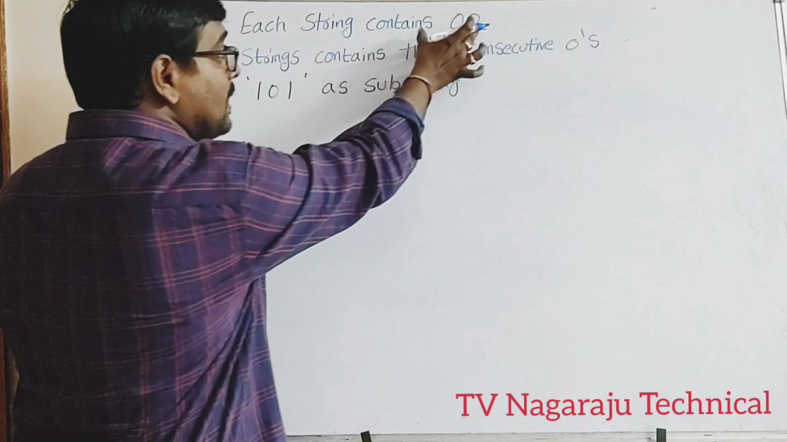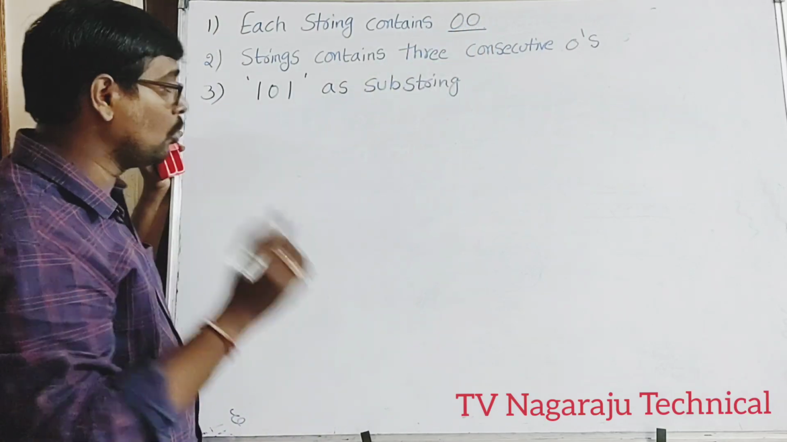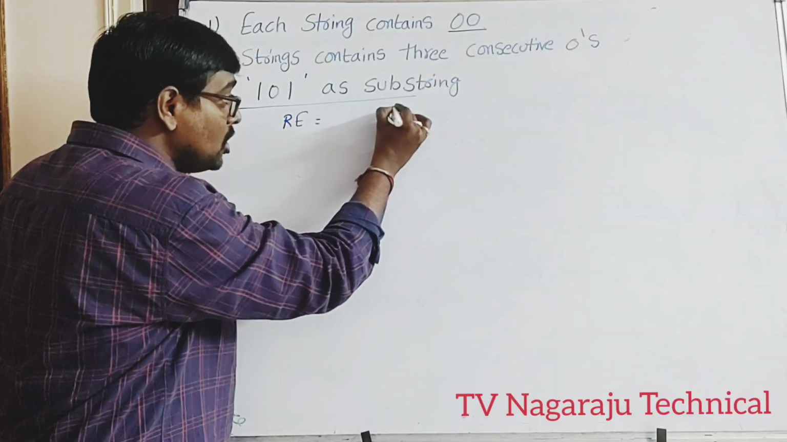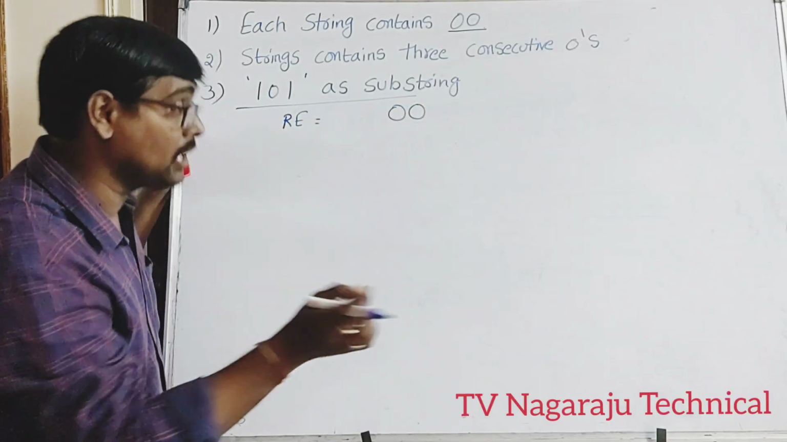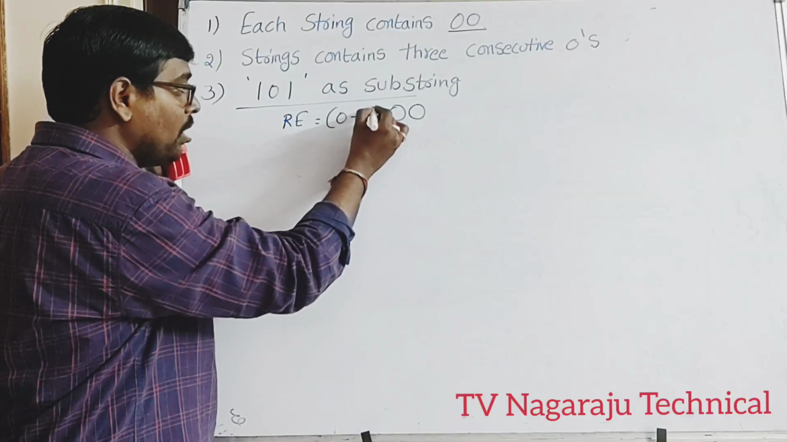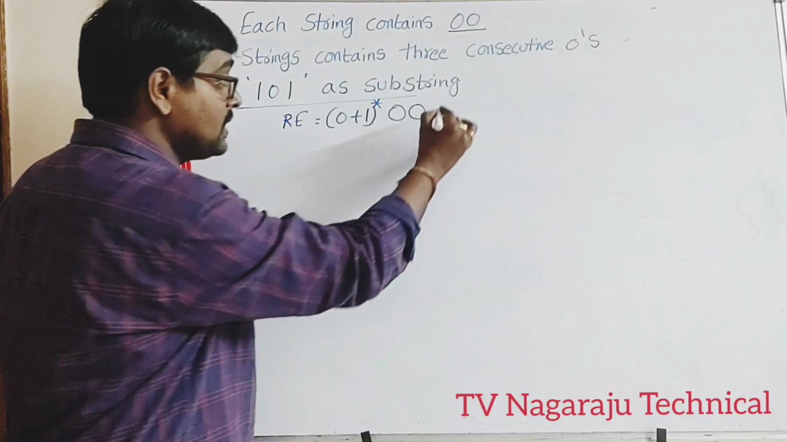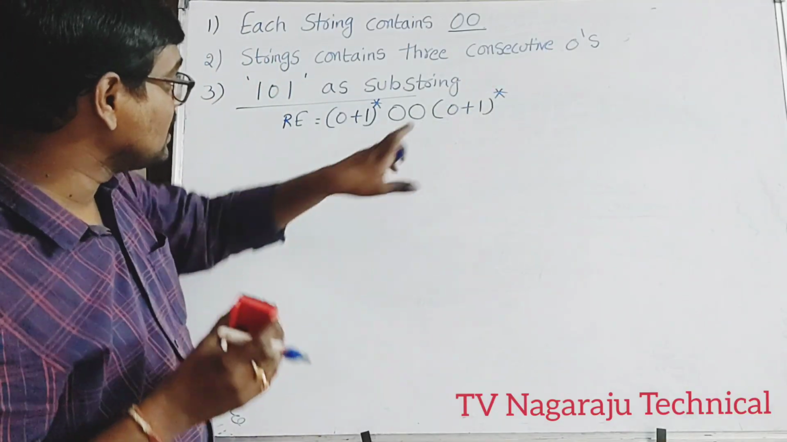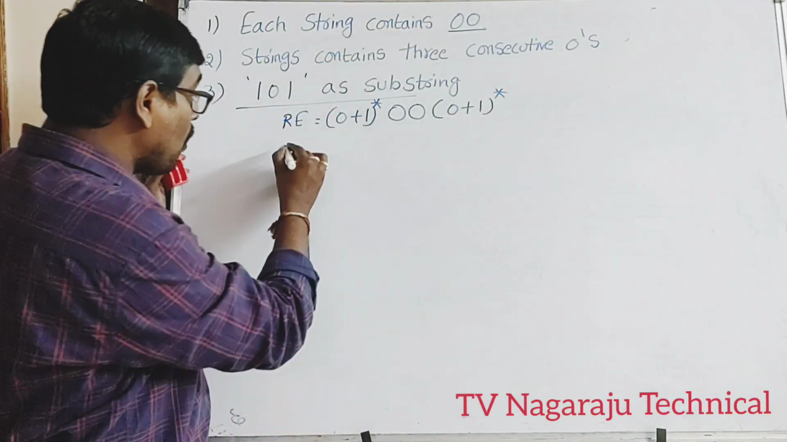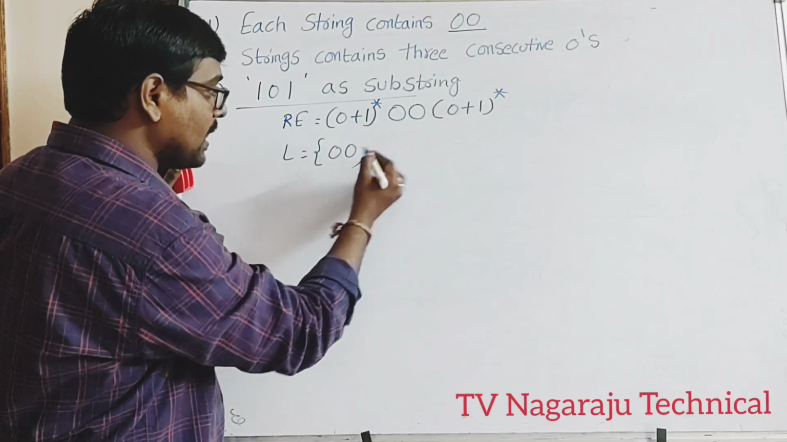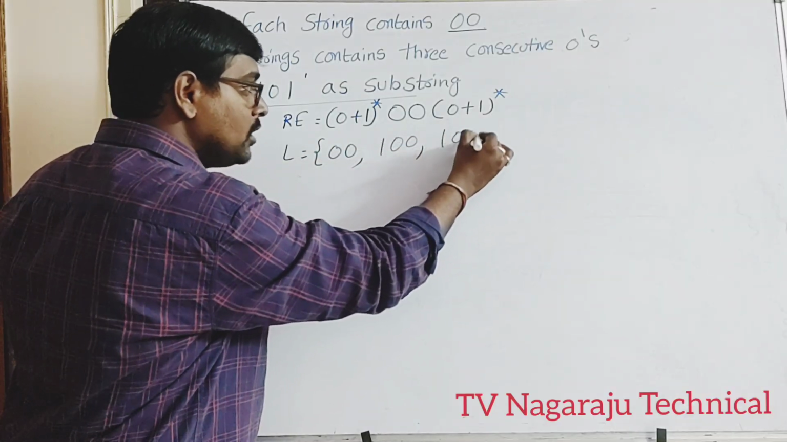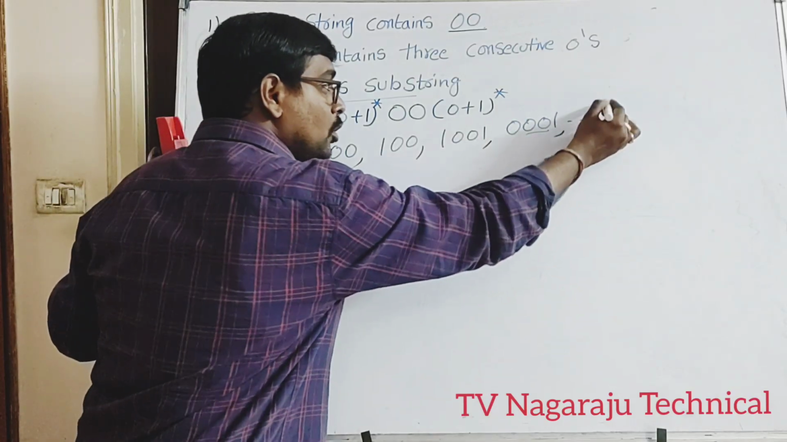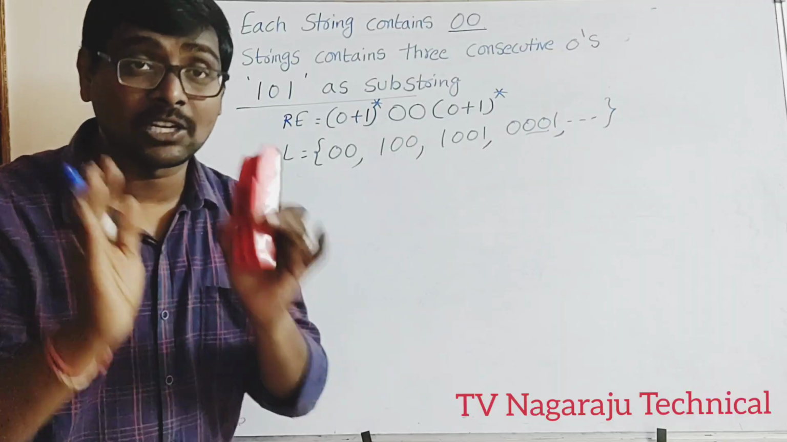Coming to the first one, the string contains 00. Now, what is the regular expression? It contains 00. This is the condition. Before that, you have any combination of zeros and ones, and after you have any combination of zeros and ones. This is the regular expression. Now, what is the language? 00 is accepted. Suppose 100, 1001, 0001. So 00 appears like this. Two zeros are needed. This is the constraint.